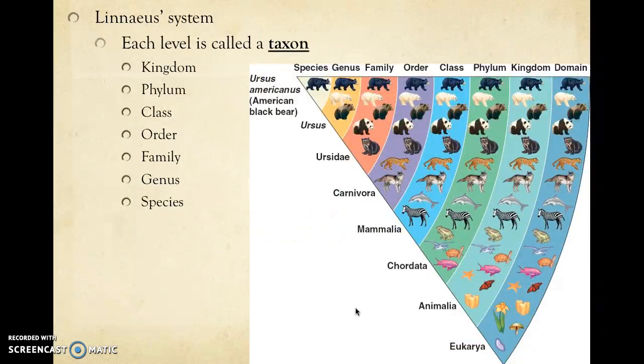The categories that Linnaeus came up with are called taxons, and he said the biggest taxon is the kingdom. So we have kingdom, phylum, class, order, family, genus, species. And as you move down this list, you get more and more specific until you get to species, and you're talking about only one particular type of organism.